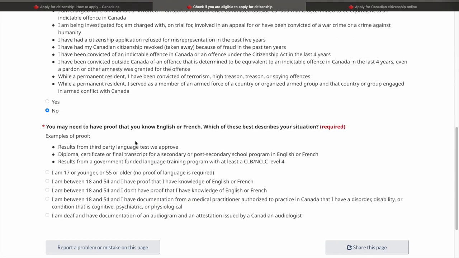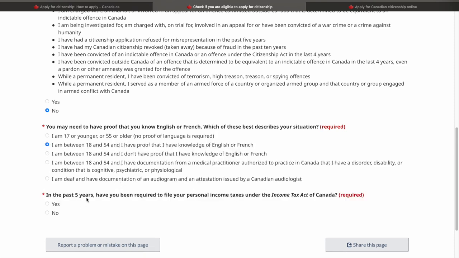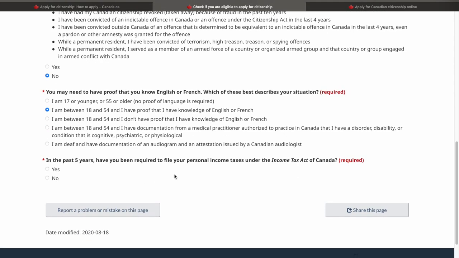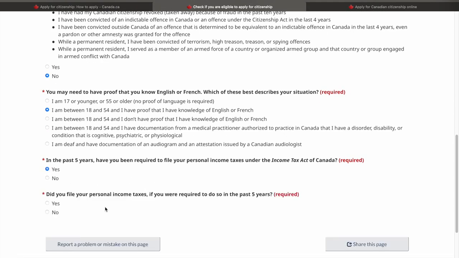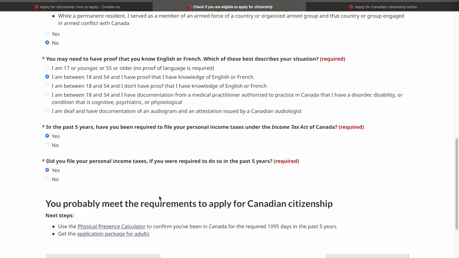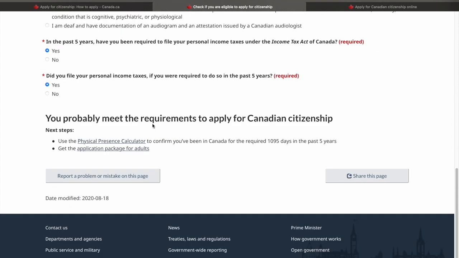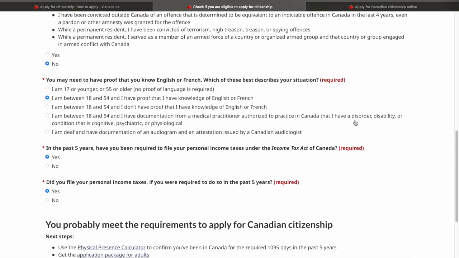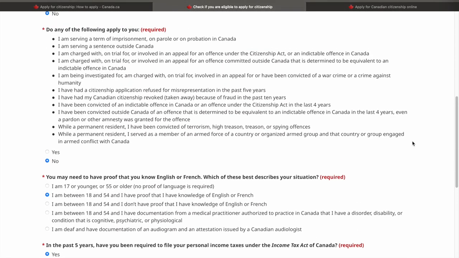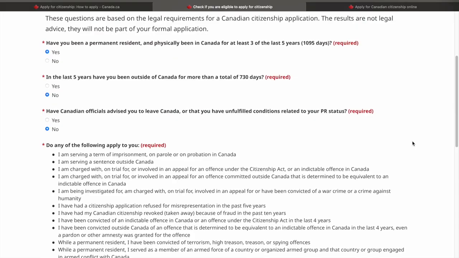Now it asks about the language test. So I'll say that I'm between 18 and 54 and I have a proof of language test. In the past 5 years, have you been required to file income tax? I'll say yes. Did you file it? Yes. So it says that you probably meet the requirements to apply for Canadian citizenship. But it might be different for different people, so you should choose the criteria which is applicable to you.